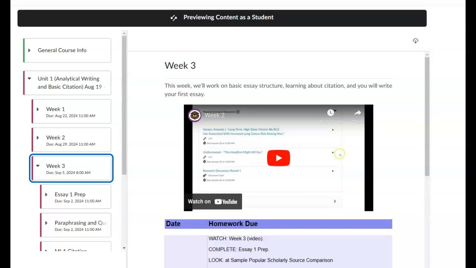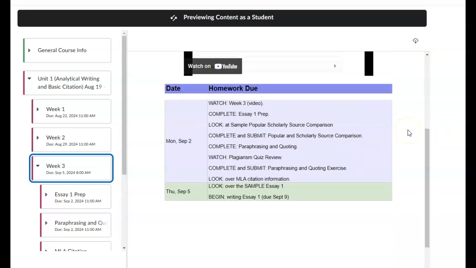So this week we're really going to be starting to work on that essay structure. We're going to start thinking about writing that first essay. We've got 2 turn-in dates this week, as usual, so we'll see.